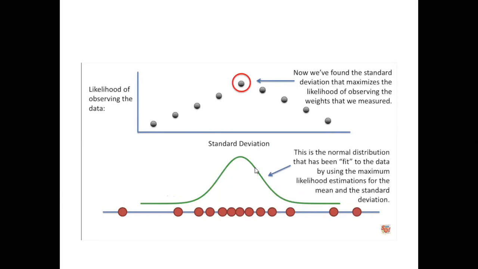This is the normal distribution that has been fit to the data by using maximum likelihood estimation for the mean and the standard deviation. Okay.